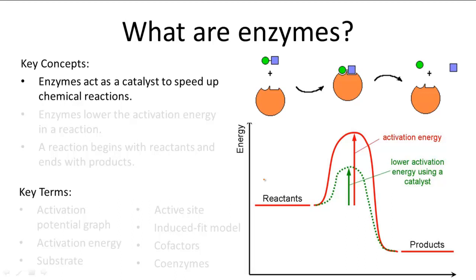Well, every reaction requires some amount of energy to perform. Whether it's breaking apart molecules, putting together molecules, or changing a molecule's shape, they all need energy input. The red line on this activation energy graph maps out the path that the energy takes during a reaction. You can see that this reaction is favorable because the energy level at the end is less than the energy level at the beginning. So when this reaction occurs, this much energy is gained.